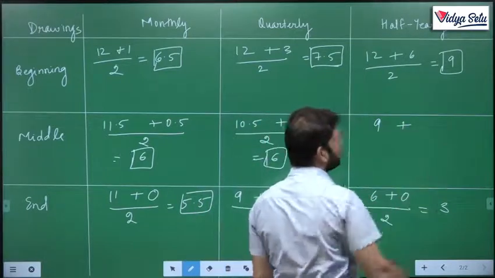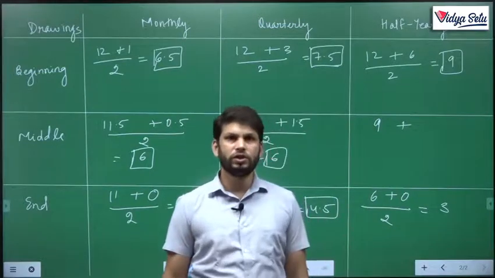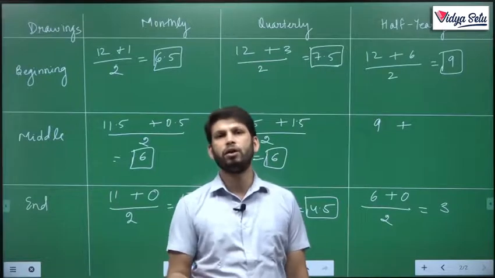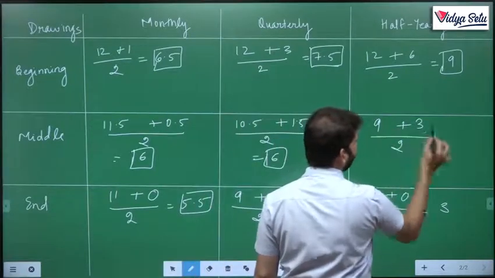The next money which he will withdraw will be the middle of the second 6 months, which will be either 31st December or 1st of January. That he will use for 3 months, 3 upon 2, 12 upon 2 equals 6.